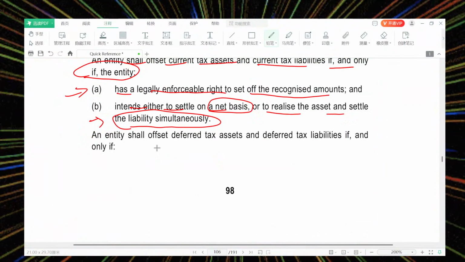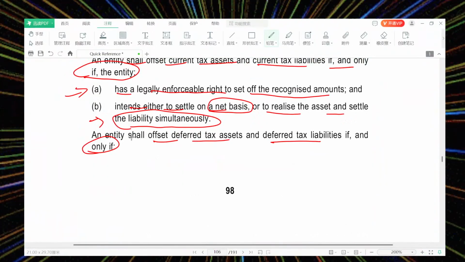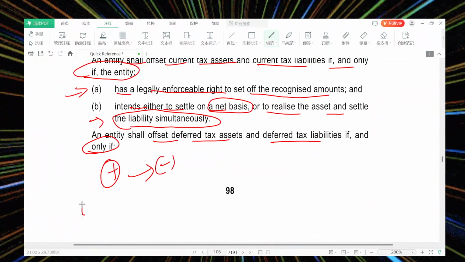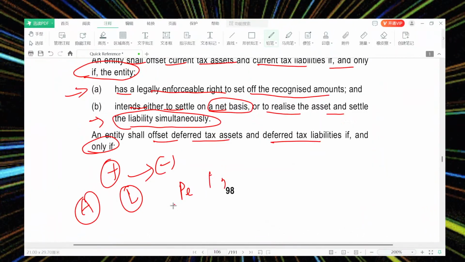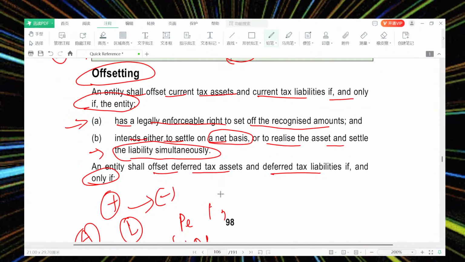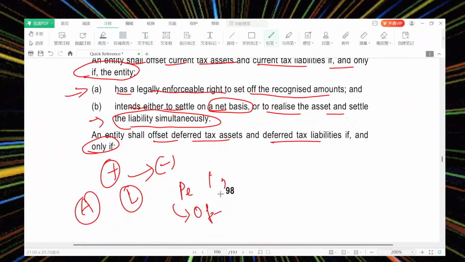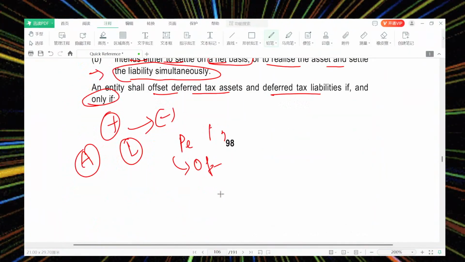The entity shall offset deferred tax asset and deferred tax liability, if any. You can offset where there is a plus and a minus. But not all assets and all liabilities can be offset. It can be offset when it is permissible, when it is enforced by law. If those are the rules, they can do it. If there is no such permission, you can't offset the current asset with the current liability.